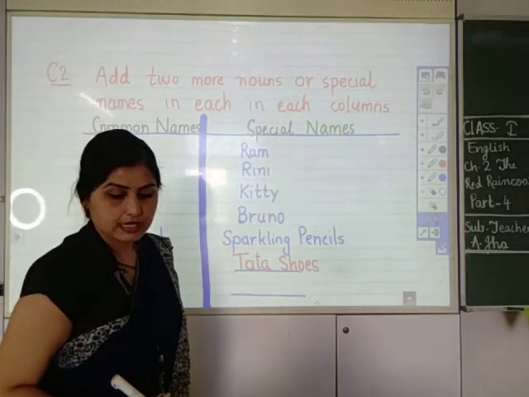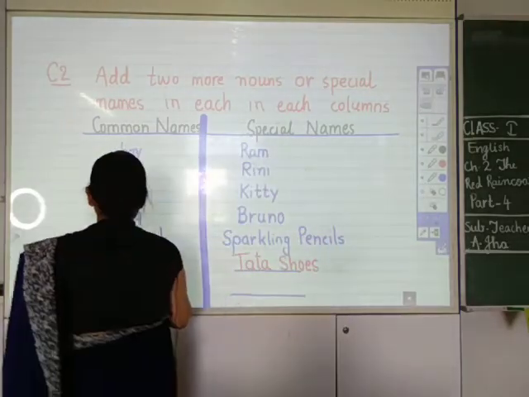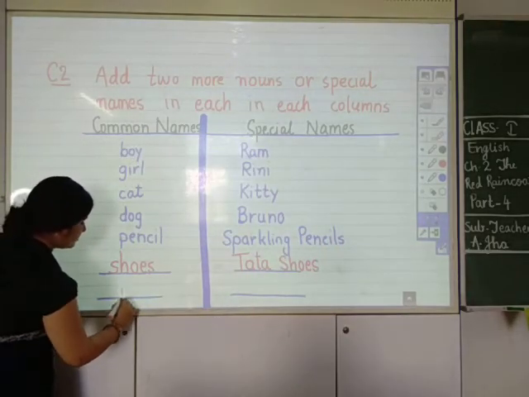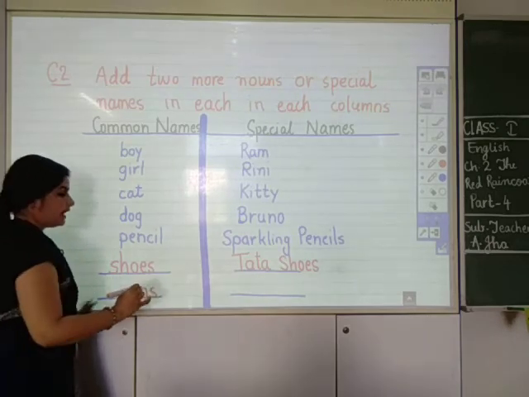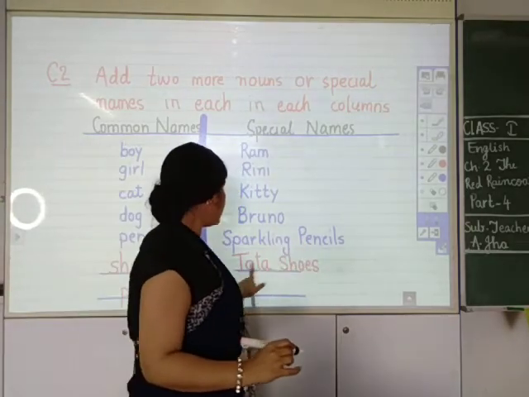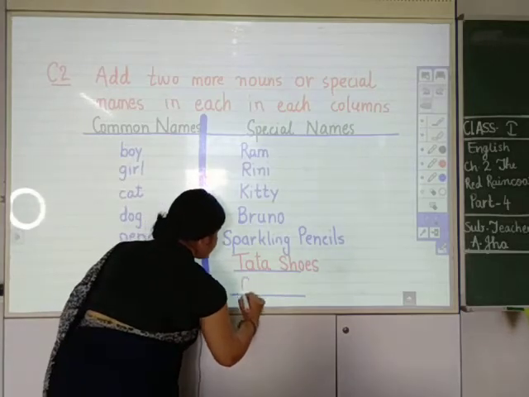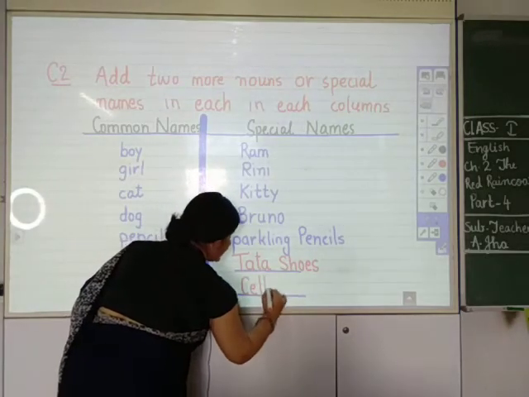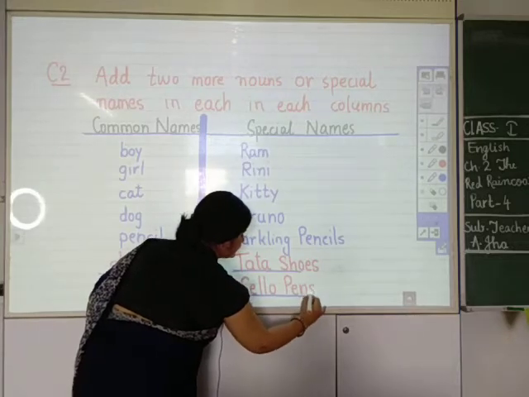Okay. Pens. The second thing that I have taken is pen. P-E-N-S, pens. And here I have taken, as it is written, sparkling pencils, Tata shoes, and I have taken cello pens. C-E-L-L-O, cello, P-E-N-S, pens.